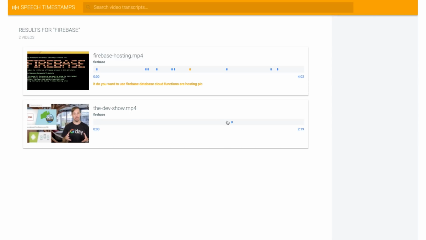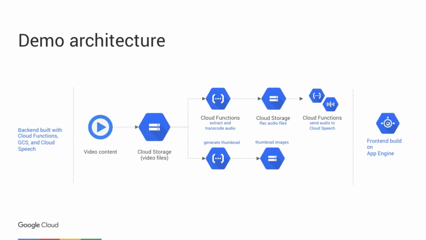In the second video, we only have one mention of Firebase, but using the Speech API, we're able to jump right to that point. I want to talk a little bit about how that demo is built. In addition to Cloud Speech, it also used Google Cloud Functions, Cloud Storage, and Google App Engine. In the back end, all of the video files are stored in Google Cloud Storage, and I have two Cloud Functions listening on that Cloud Storage bucket.